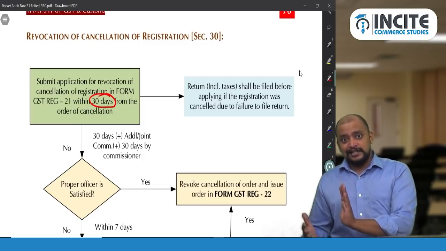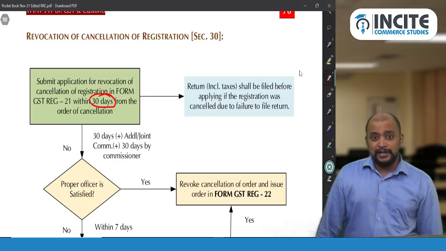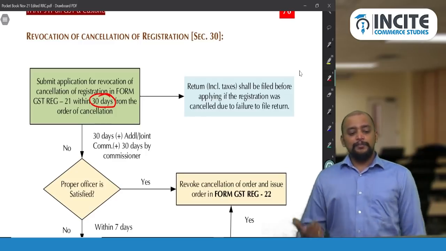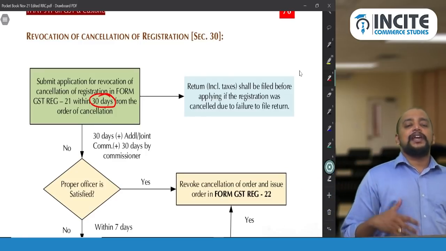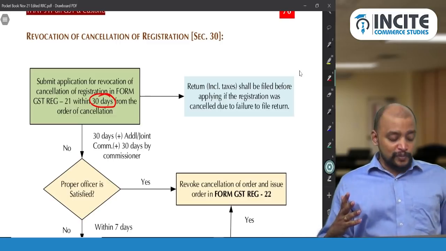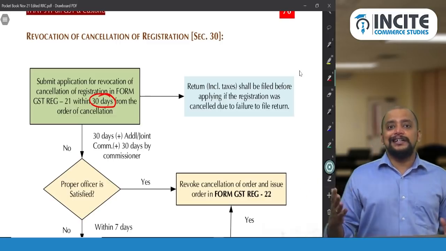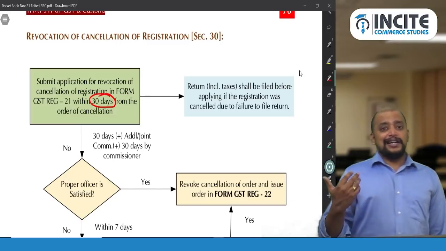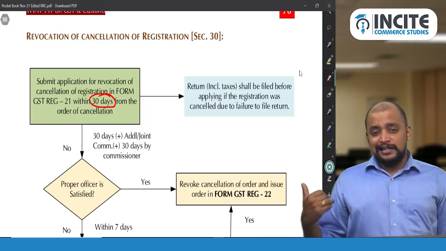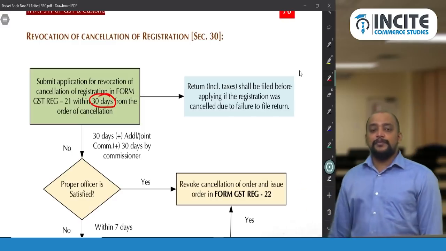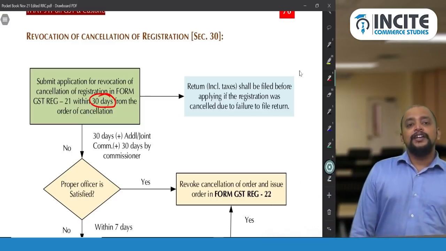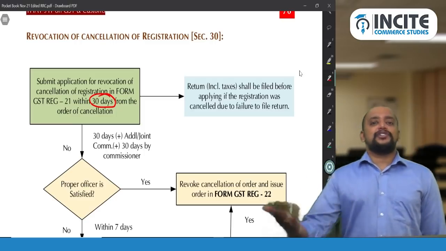Within 30 days, as approved by the additional commissioner, and plus 30 days by the commissioner. So we have a time limit of 90 days: 30 plus 30 days by an additional or joint commissioner plus 30 days by the commissioner, provided they approve. Okay, we can make an application for revocation of cancellation.